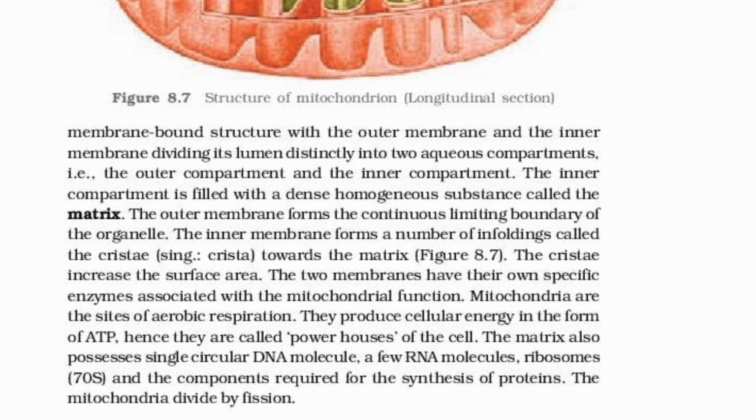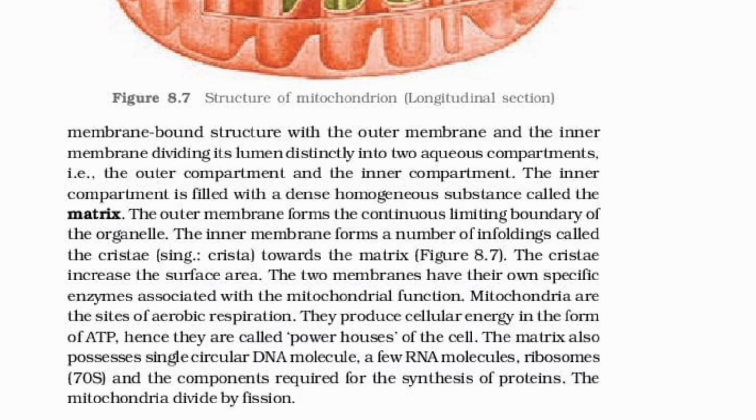The inner compartment is filled with a dense homogeneous substance called matrix. The outer membrane forms the continuous limiting boundary of the organelle. The inner membrane forms a number of infoldings called the cristae, singular crista, towards the matrix. The cristae increase the surface area. The two membranes have their own specific enzymes associated with the mitochondrial function.